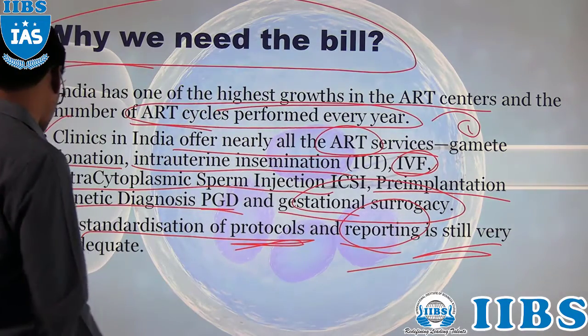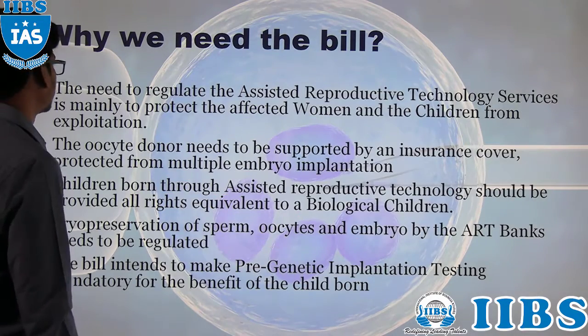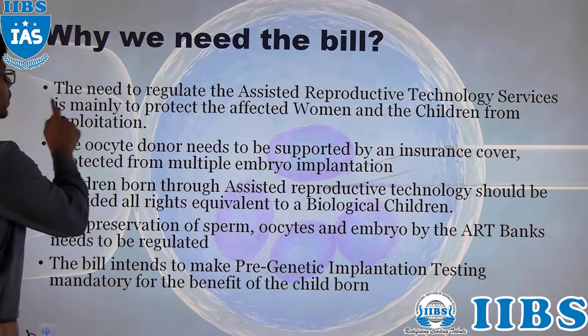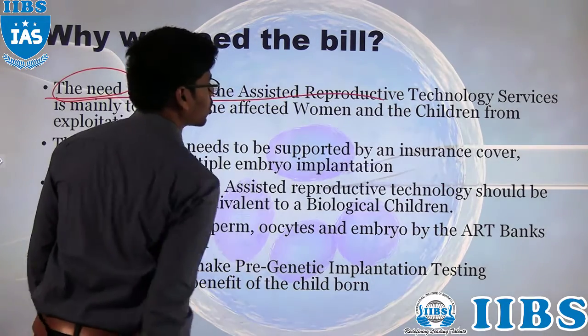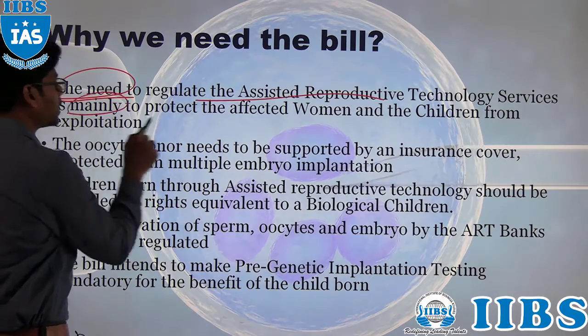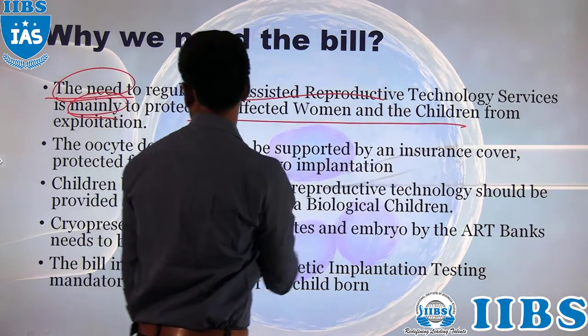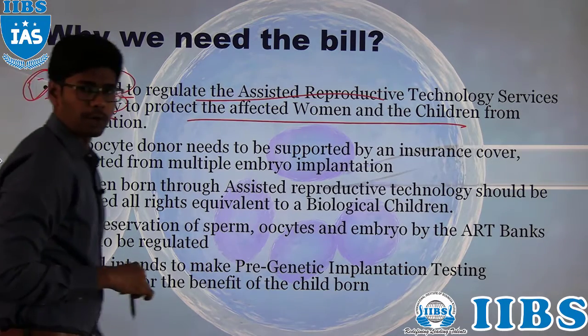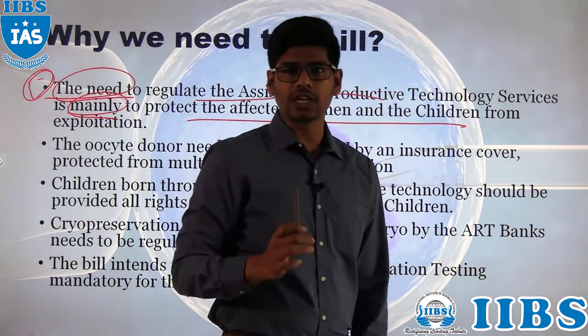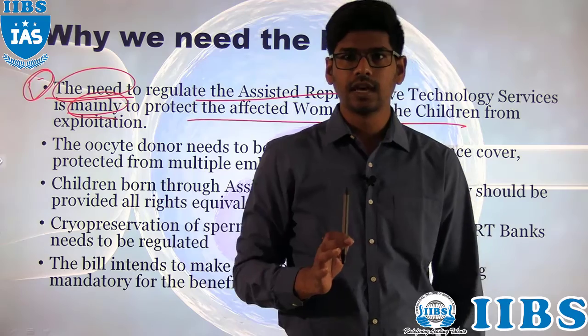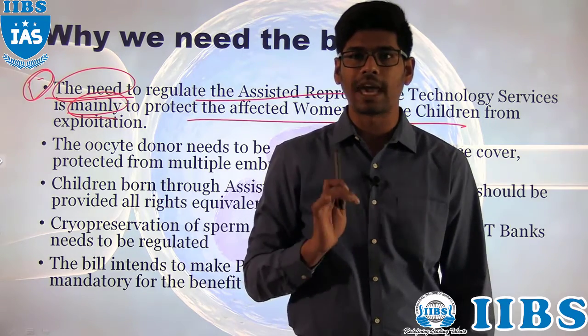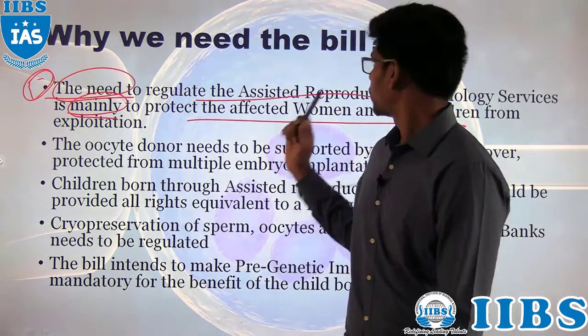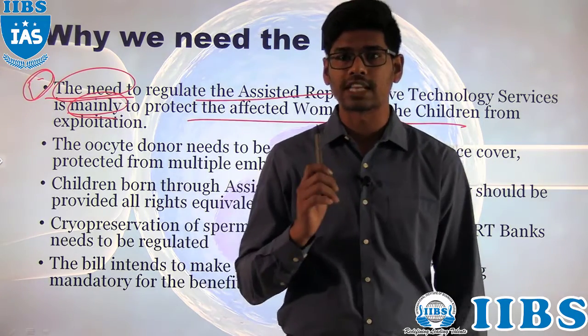We need to regulate assisted reproductive technology services mainly to protect the affected women and children from exploitation, which is very important. Right against exploitation is one of the fundamental rights, and women cannot be exploited. But here, with assisted reproductive technologies, women are being exploited a lot.